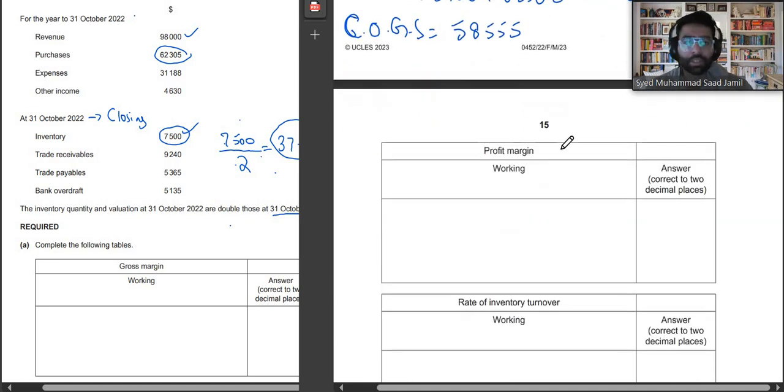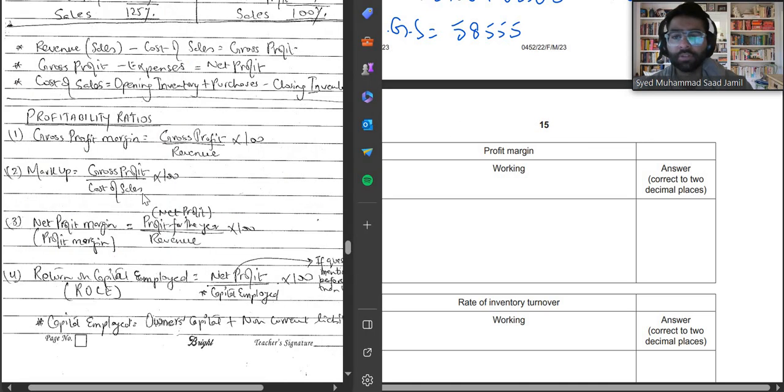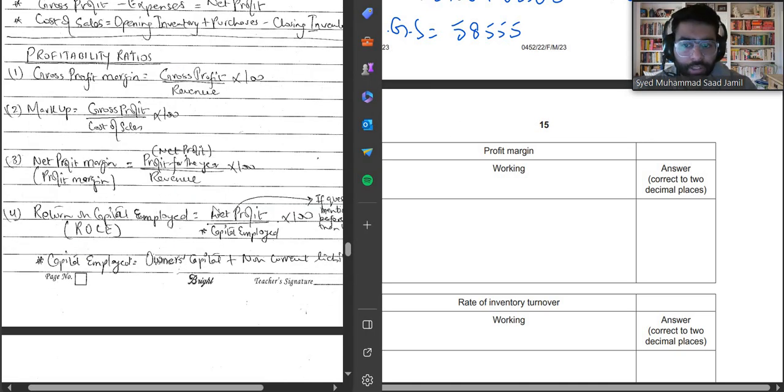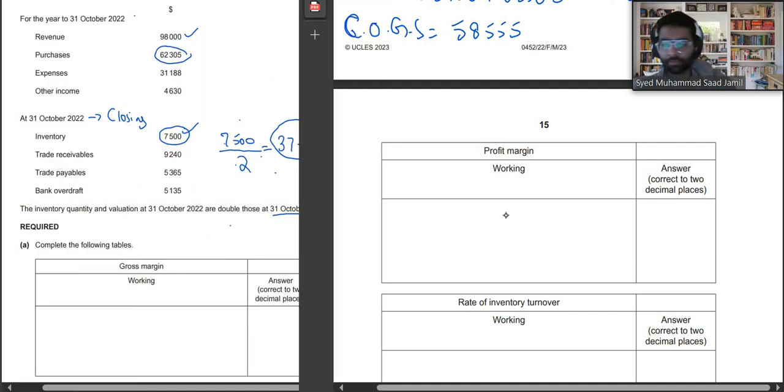Okay, next question, it says profit margin. Profit margin basically means net profit divided by revenue multiplied by 100. So net profit divided by revenue multiplied by 100. You guys don't use these short terms, only I am using them, but just to be on the safe side, guys do the whole thing.